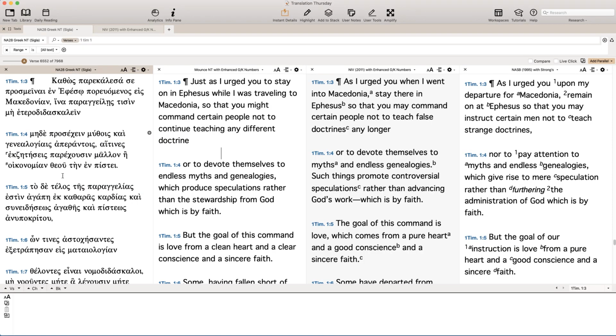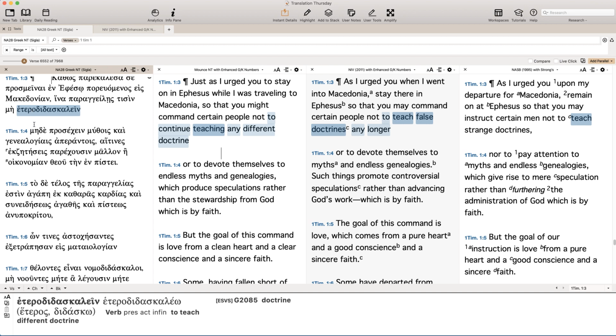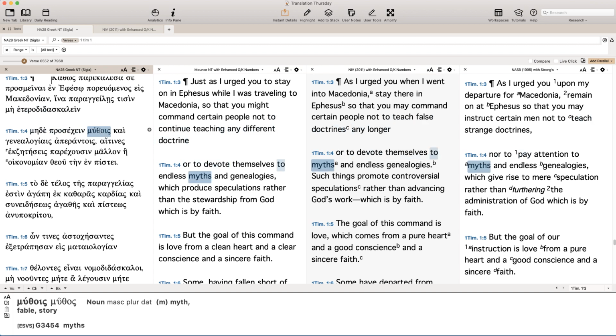I'm going to use the article in 1 Timothy 1:5. It's this one right here. But I need to go back to verse 3 and translate through so you can get some context. So Paul writes, "Just as I urged you to remain in Ephesus while going," that is, while I was going, Paul, into Macedonia. And the reason that he wanted him to remain was in order that he might command certain people not to teach other doctrines, nor to devote themselves to myths and genealogies endless.